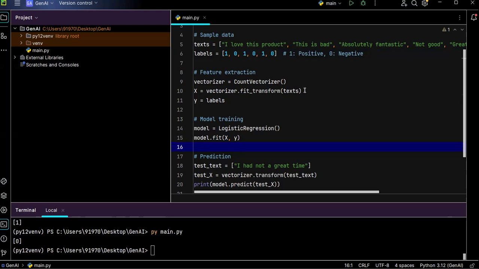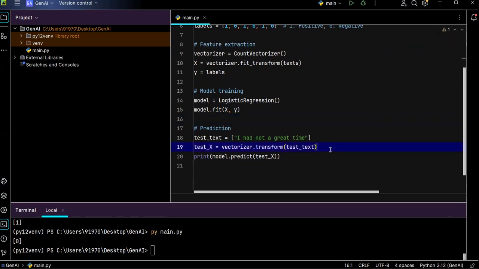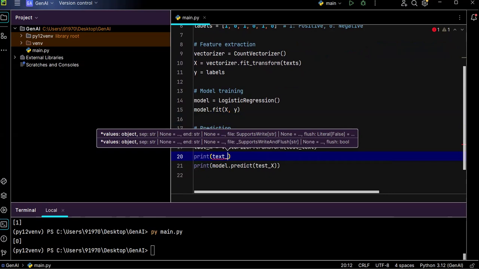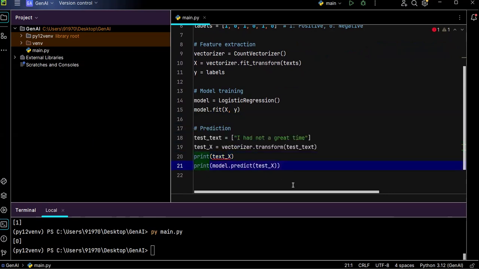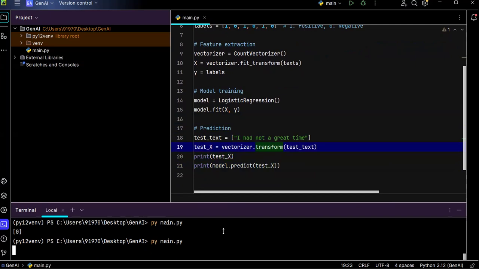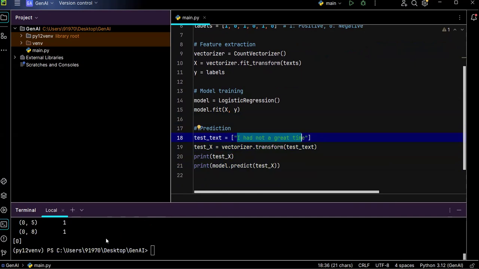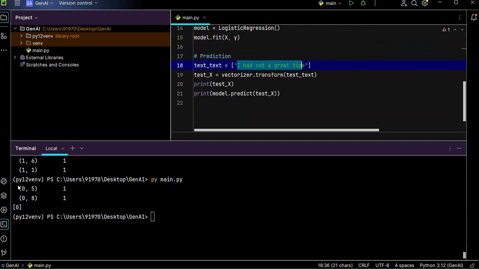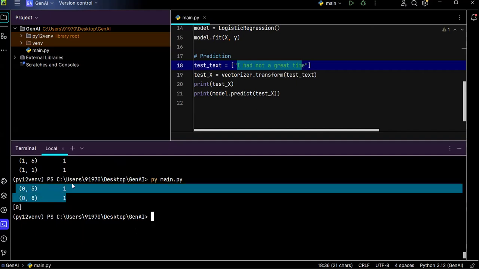And you can even observe how the vectorized data will be. If you print here, then for this only one vector will be printed, so that's why I'm printing this. What is that? test_x. So test_x will print the vectorized value of x. For this input, what is the vectorized representation? You can see, this is how the vectorized representation of this data will be.